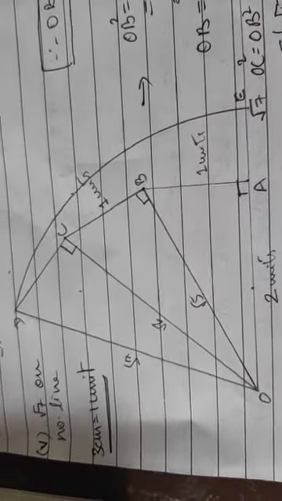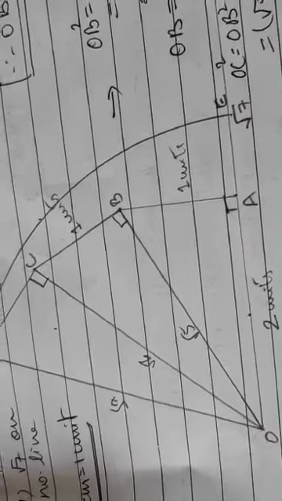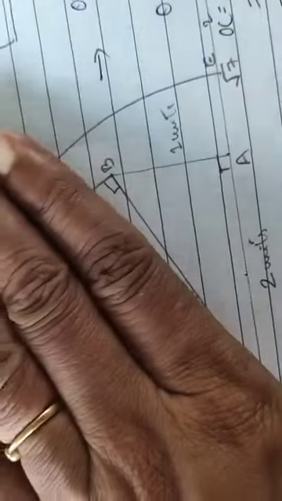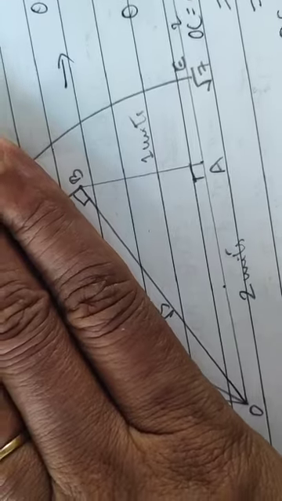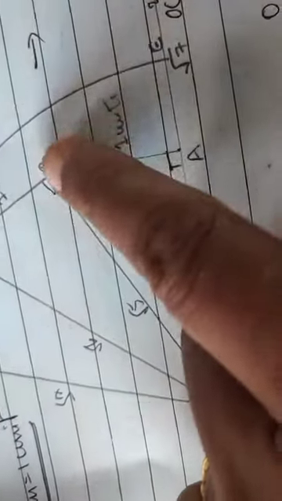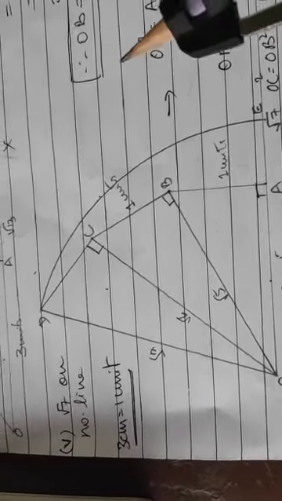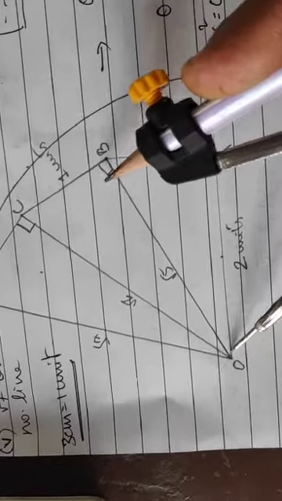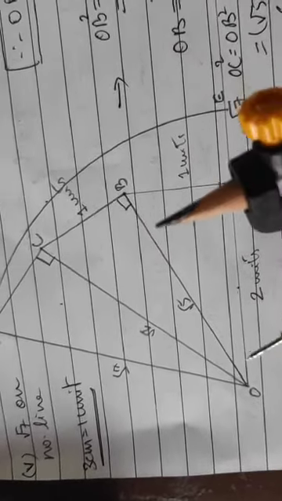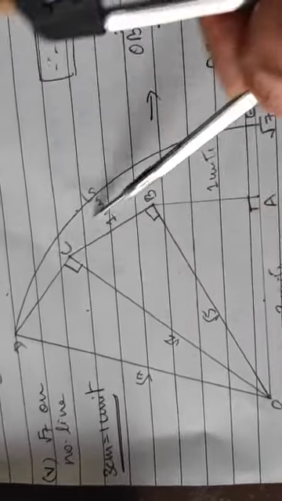So this is the root 5 diagram. If only root 5 is asked, then you are not supposed to draw the remaining triangle. Only draw this much. This much will be root 5. And then from here, you stretch your compass and bring it down. So this will be root 5. Are you following it? So in the same sum, I have shown you 2 things. If root 5 is asked, just place it over here and bring it down from O till B. But if root 6 is asked, from O till C, you bring it down.